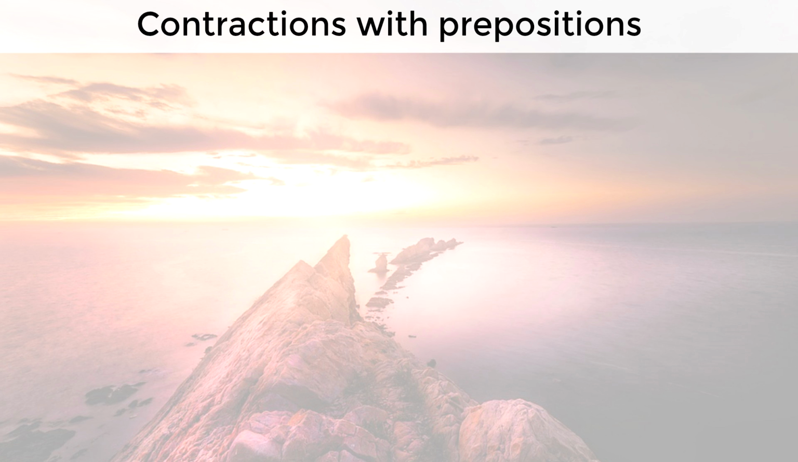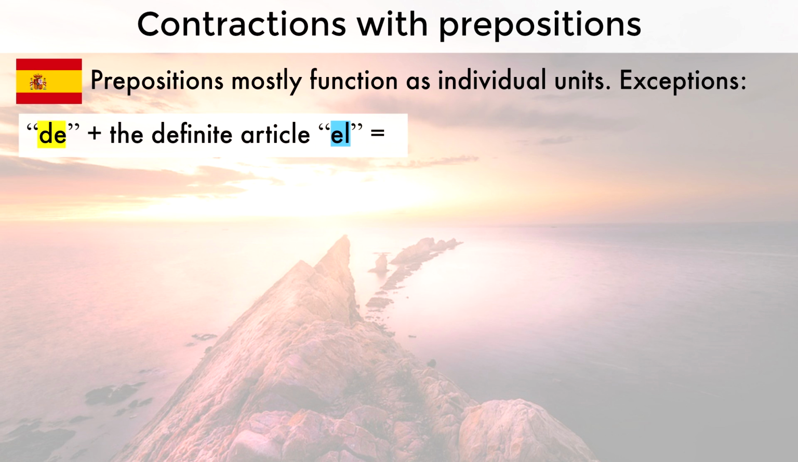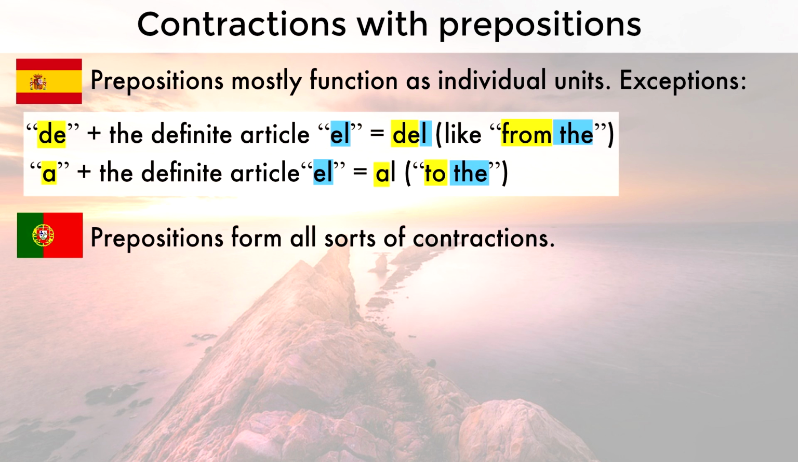Contractions with prepositions. In Spanish, prepositions mostly function as individual units, with just these exceptions. The preposition de plus the definite article el becomes del, meaning "from the." The preposition a plus el becomes al, meaning "to the." There are just those two in Spanish. But in Portuguese, prepositions form all sorts of contractions.